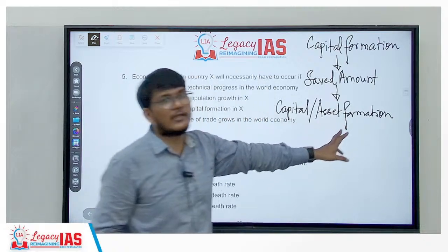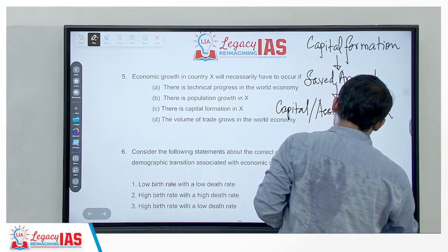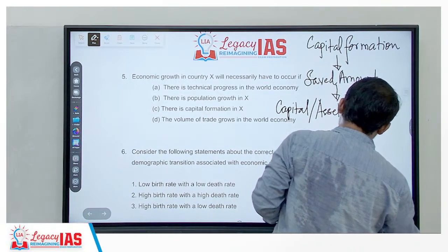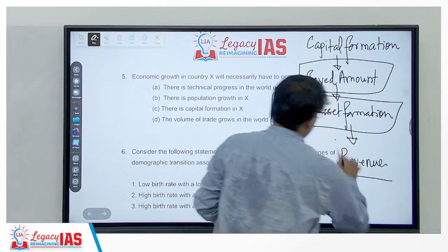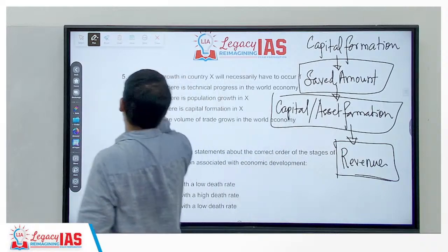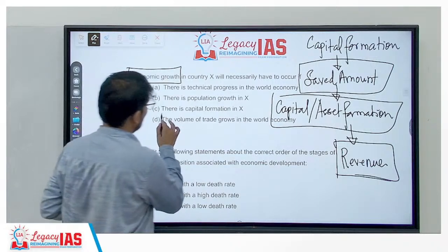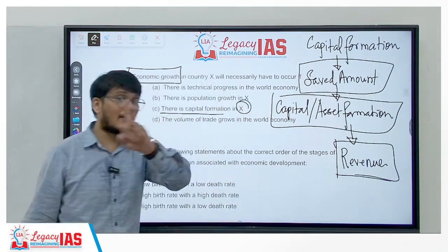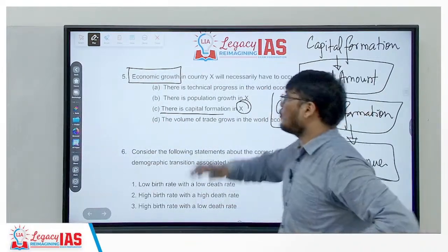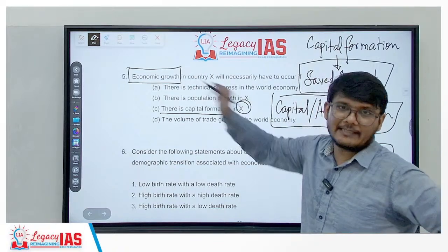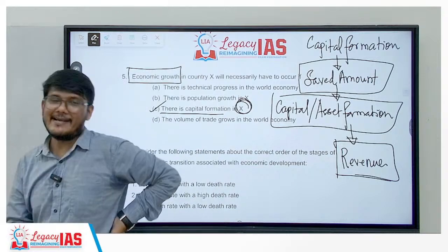And the moment you do this, the classical definition of capital or asset formation is what? It generates revenue. So when your economy has that saved amount which is being utilized for capital or asset formation, it will lead to revenue. More revenue means economic growth. And they are clearly saying there is capital formation in country X. They did not say world. If they had said world, then again it would not necessarily lead to economic growth in country X. But they mentioned country X. So this statement is the right statement.